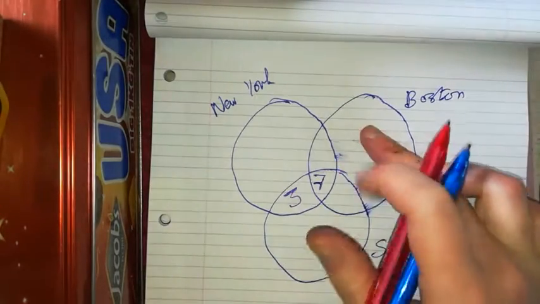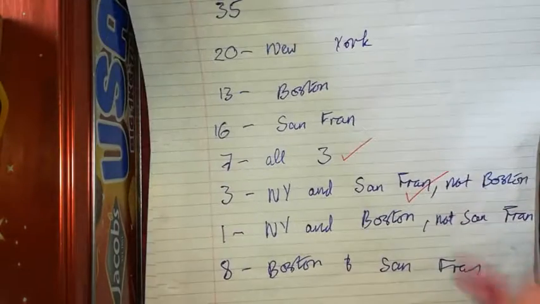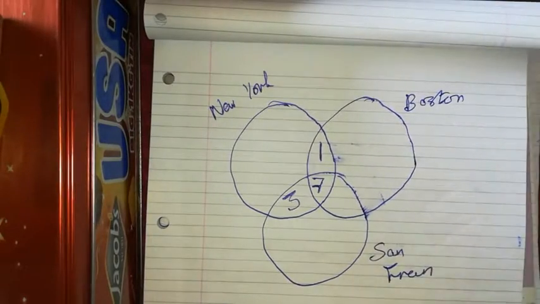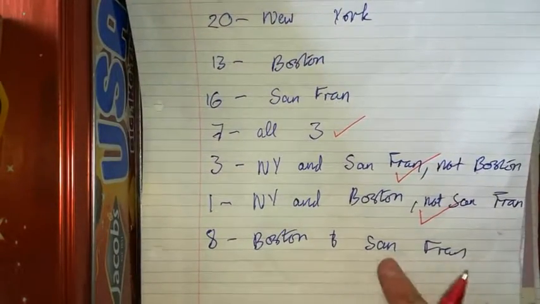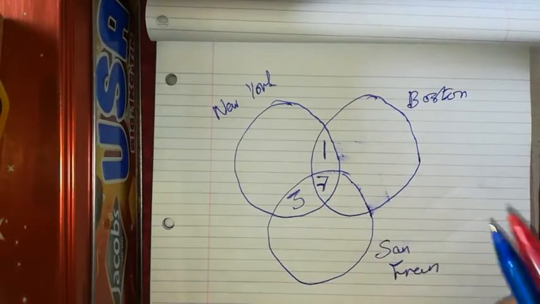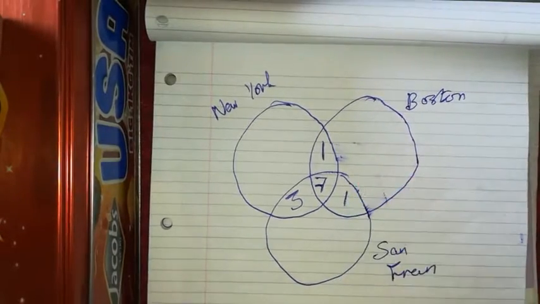So that is going to be this in here. And then I was told that 8 had been to Boston and San Francisco. So this whole gap here is Boston and San Francisco. There's already 7 in it, so I just have to put an extra 1 in it.